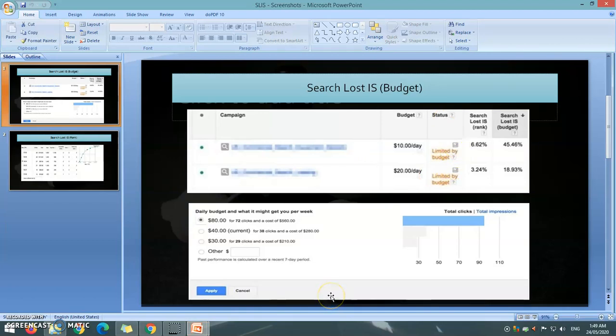A pop-up window will open which will show you data of clicks and impressions at different increased budgets. You can select any of these recommended budgets or enter your own budget and click apply, and that budget will be applicable for that particular campaign.